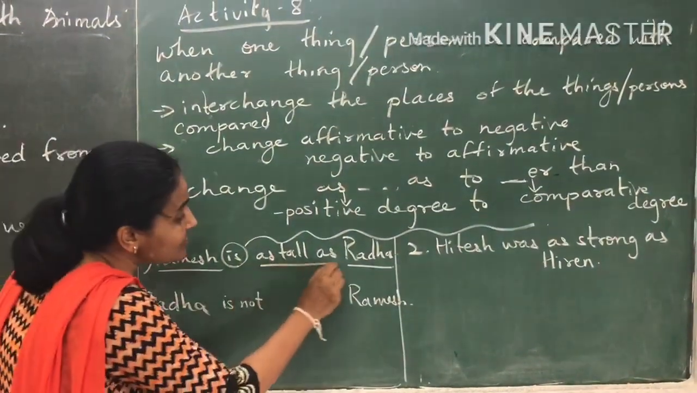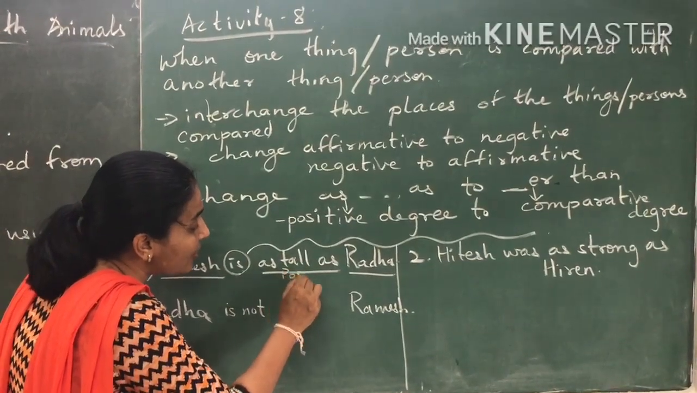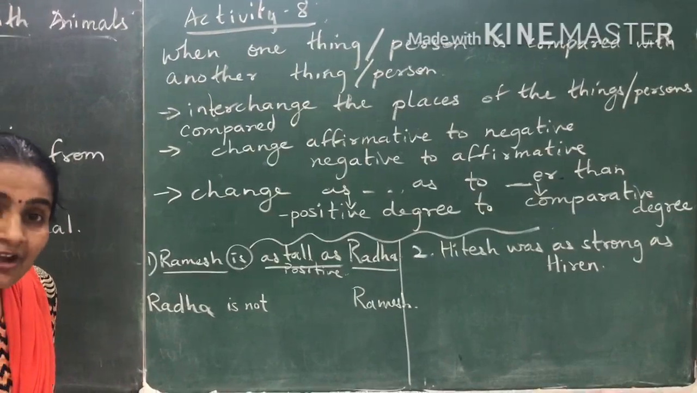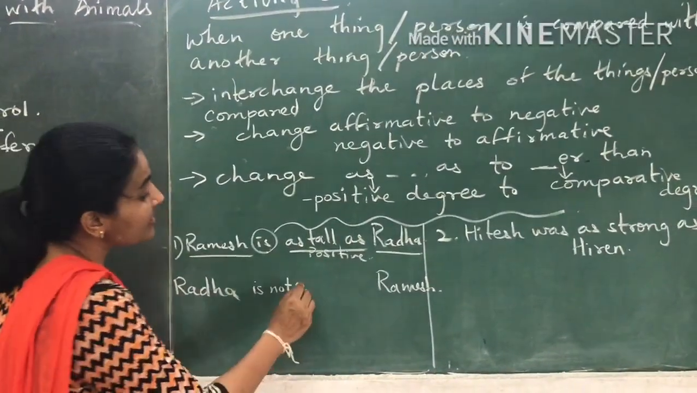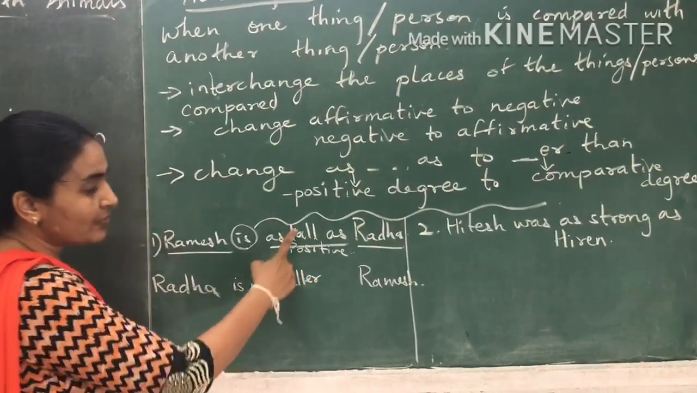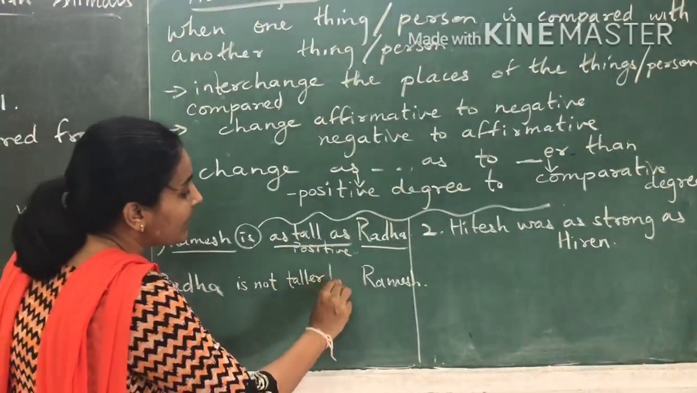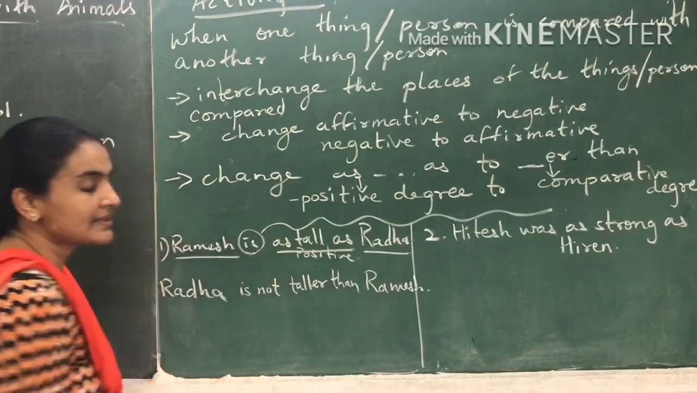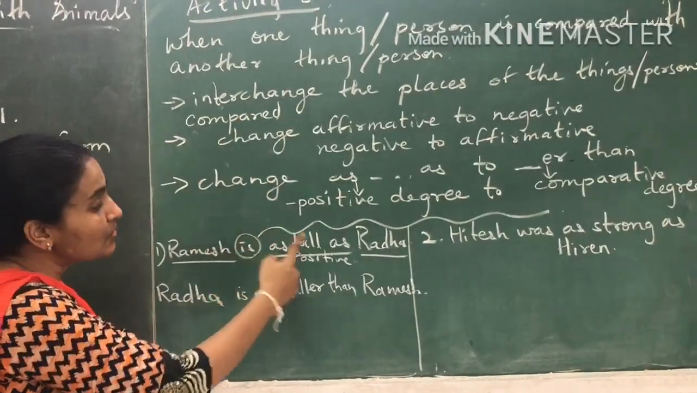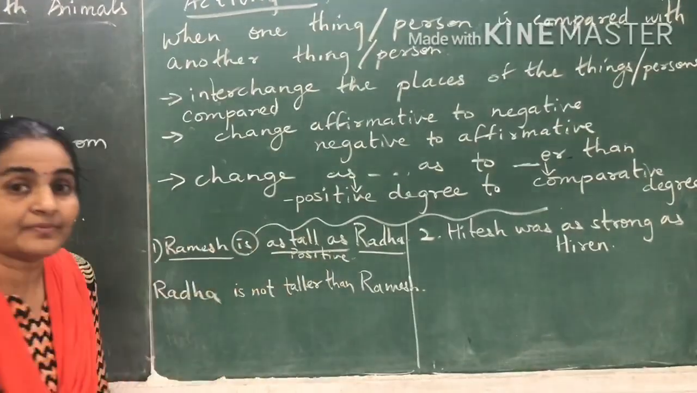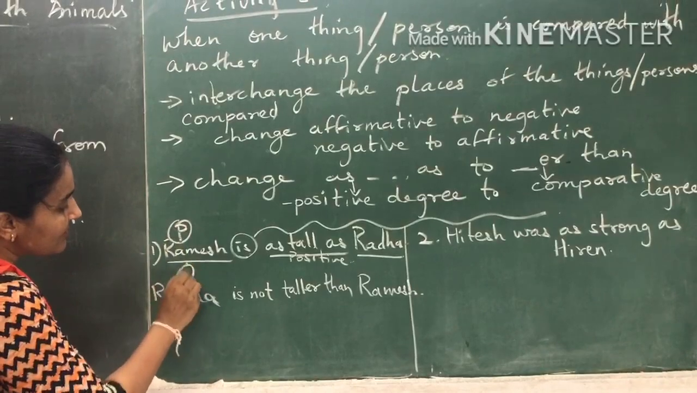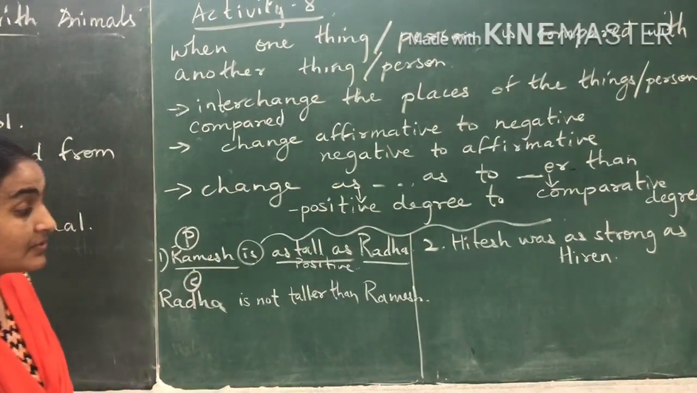Now see as tall is a word of positive degree. And now we have to use what? Comparative degree. So we have to use, what is the comparative? For tall, it is taller. And comparative always has than. Okay. So by using these 3 rules, what have we done? Change the sentence. From positive degree, we have made it to comparative degree.